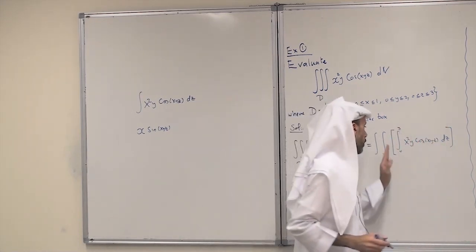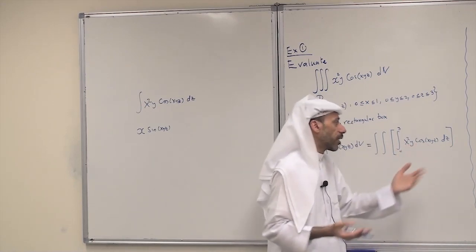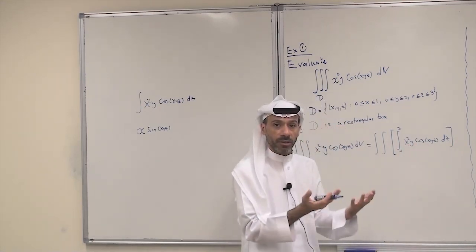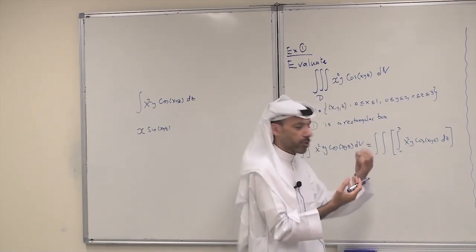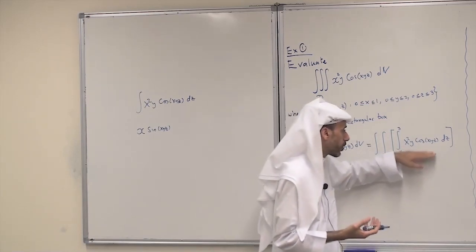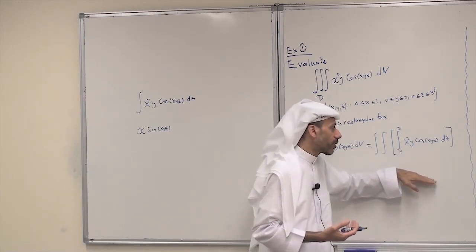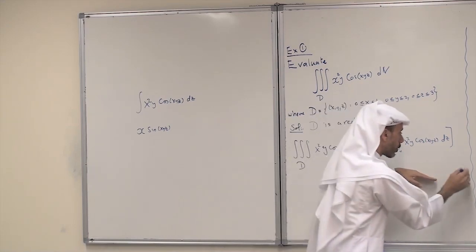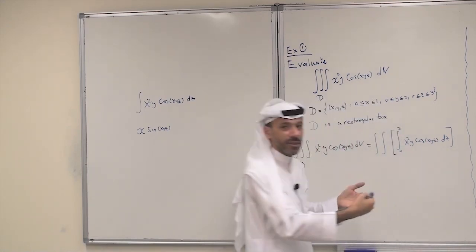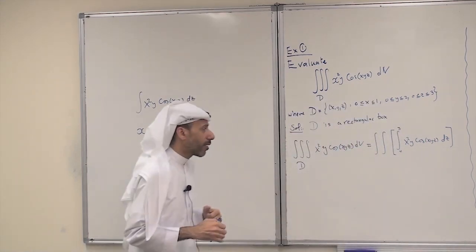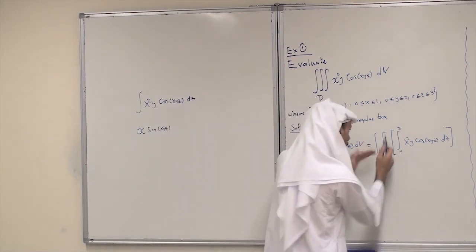What about the middle and the outer? Again, I can choose either dx dy or dy dx. It is better to wait for a while and see what the result is here, so that I can then choose the order that will make the next integration easier. So I will leave the limits for a while.